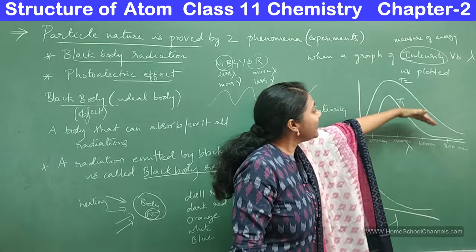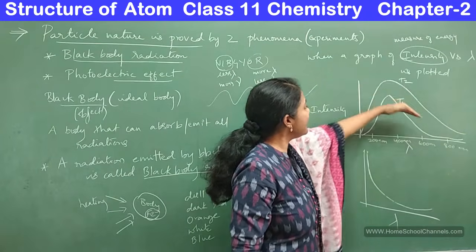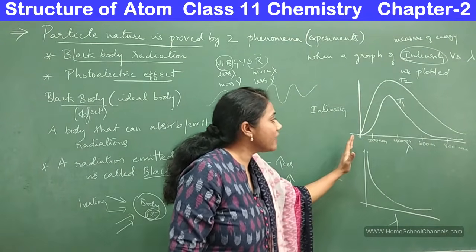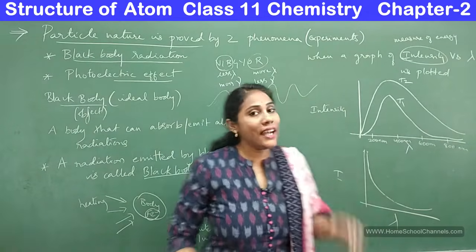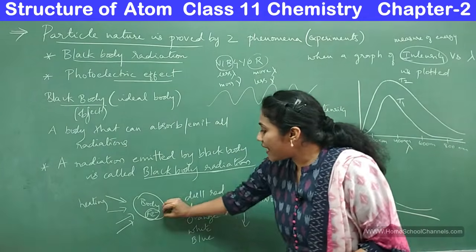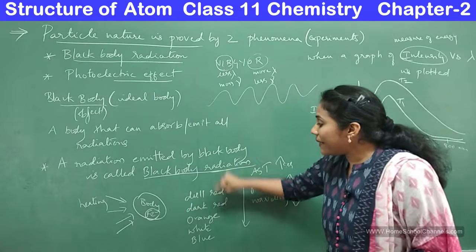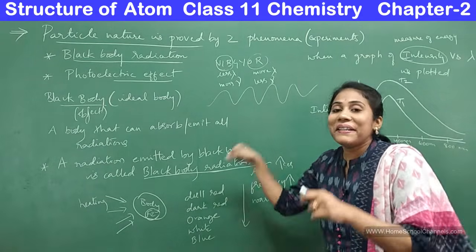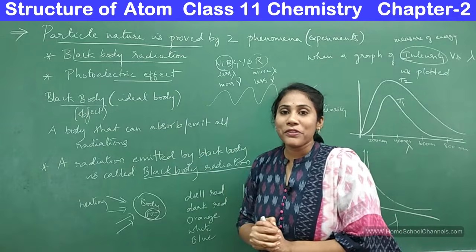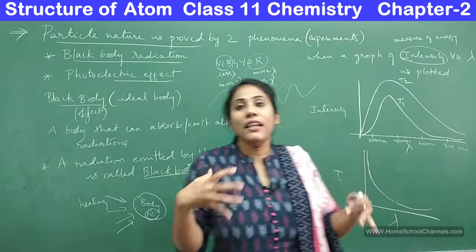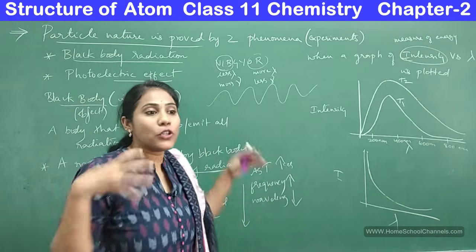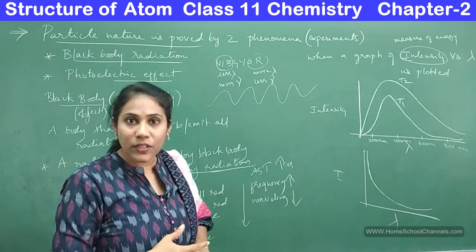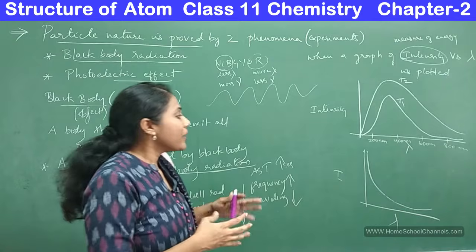First it increased, intensity increased and then decreased. So as lambda decreases, it means that the radiation emitting from a body is not emitting continuously, it is emitting in a discontinuous manner. Only when radiation is emitted in the form of particles can it be discontinuous.